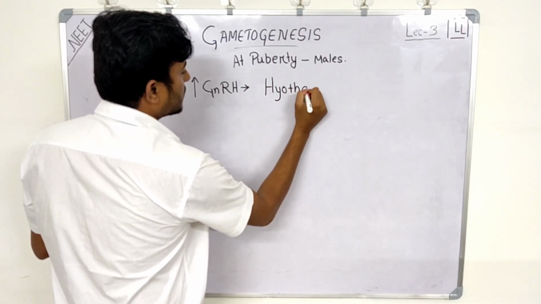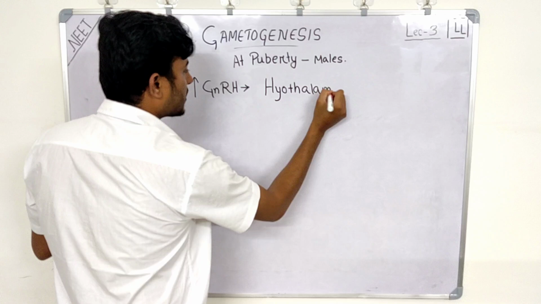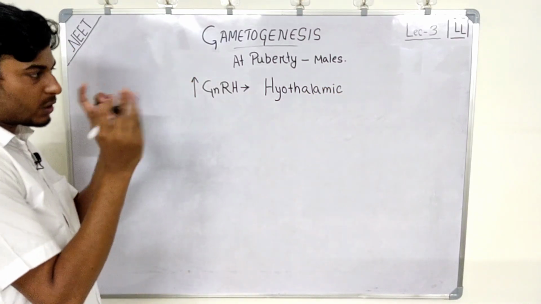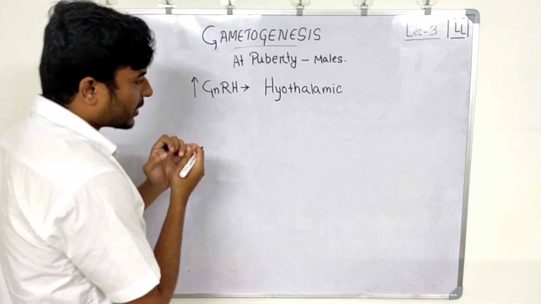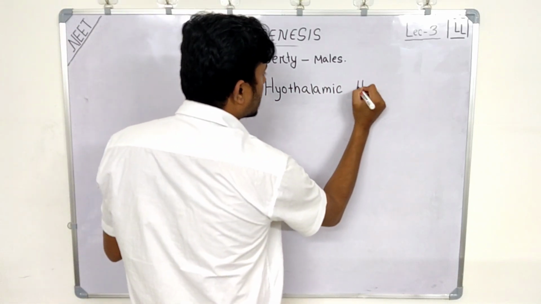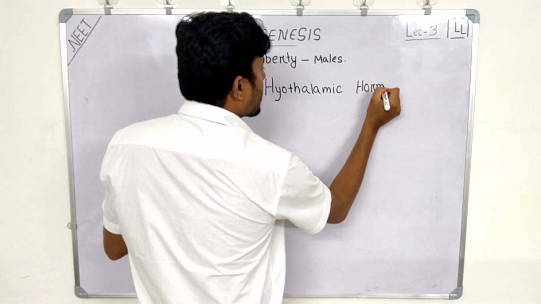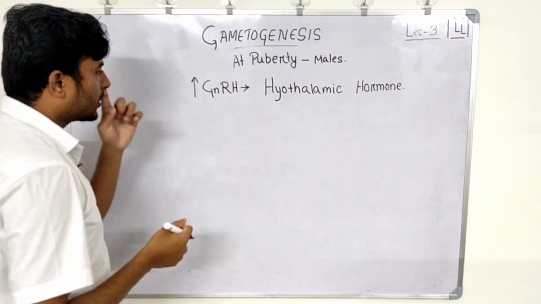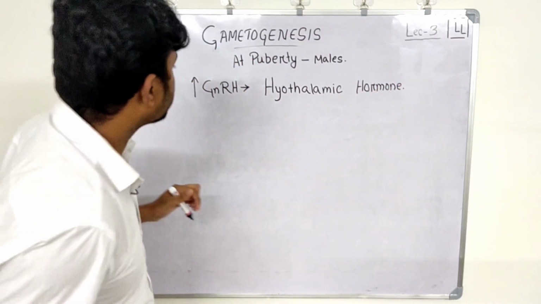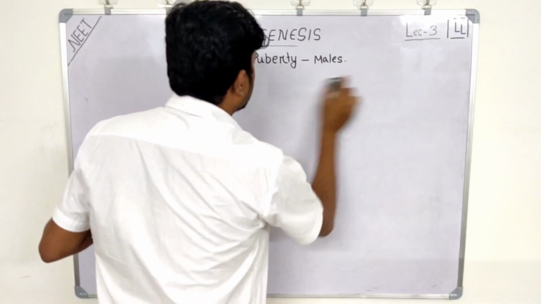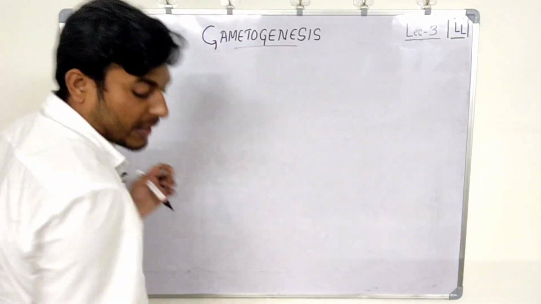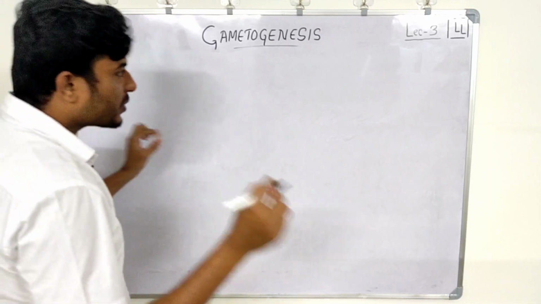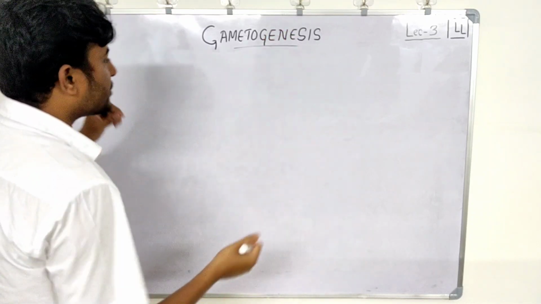Hypothalamic means the hypothalamus releases it. Hypothalamus is a part of the brain, right? So it's a hypothalamic hormone. Let's see one by one. So what happens is, spermatogenesis starts at puberty due to an increase in GnRH.